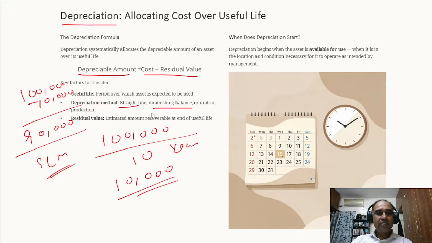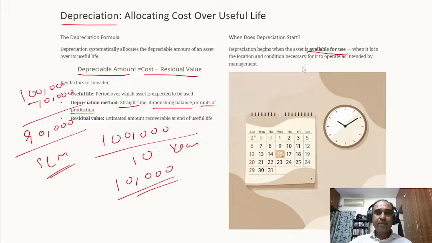And the standard also permits the units of production method. This will be useful in the case of a factory. For example, the maximum that one machine can produce is 1 lakh units, and another machine can produce 1,50,000 units. So based on the output, the depreciation is calculated. This is called the units of production method, guys. And when does depreciation start?